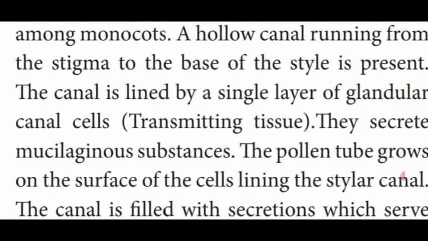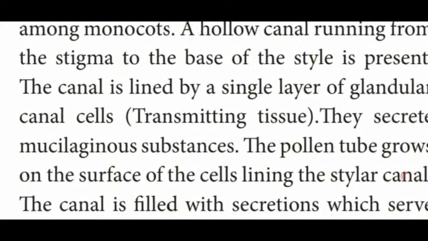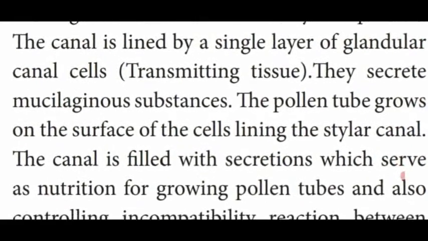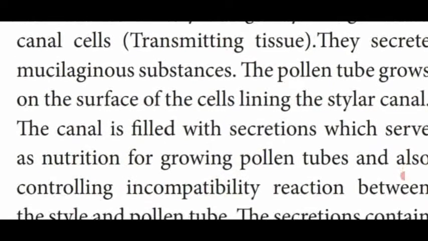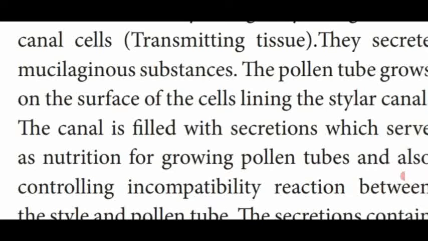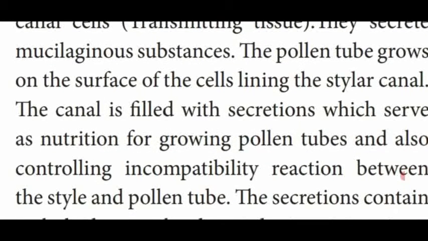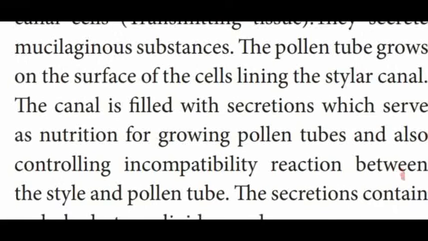The canal is lined by glandular canal cells, named transmitting tissue, which secrete mucilaginous substances. The pollen tube which lands on the stigma grows through the surface of the cells lining the stylar canal.